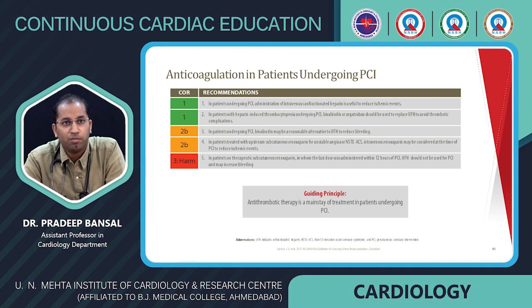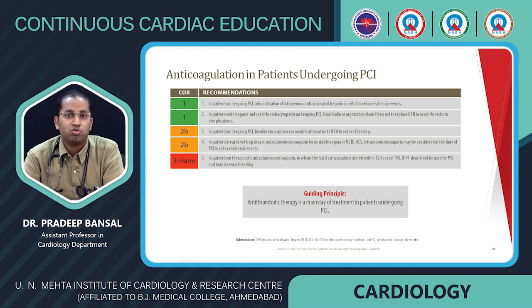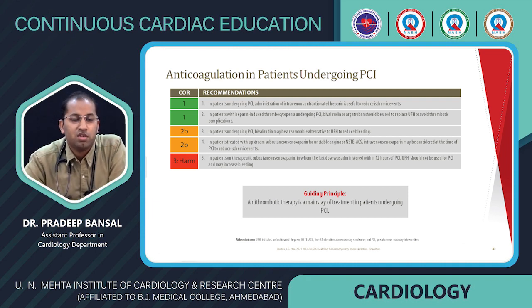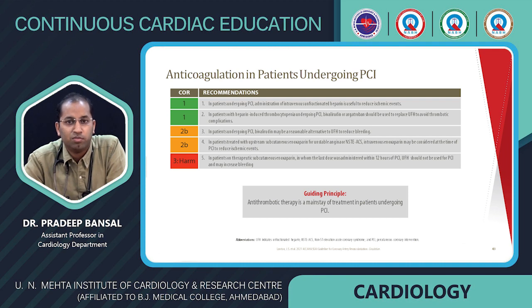For anticoagulation in patients undergoing PCI, administration of IV heparin is useful to reduce ischemic events. In patients with heparin-induced thrombocytopenia undergoing PCI, bivalirudin or argatroban should be used. Importantly, in patients on therapeutic subcutaneous enoxaparin in whom the last dose was administered within 12 hours of PCI, unfractionated heparin should not be used for PCI, as it may increase the chances of bleeding. So antithrombotic therapy is a mainstay of treatment in patients undergoing PCI.